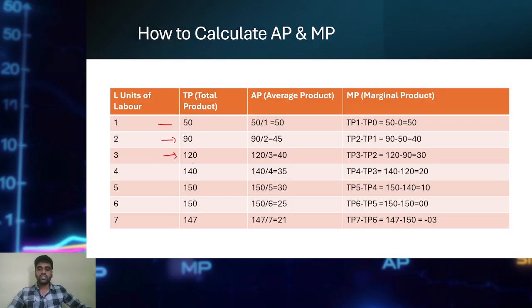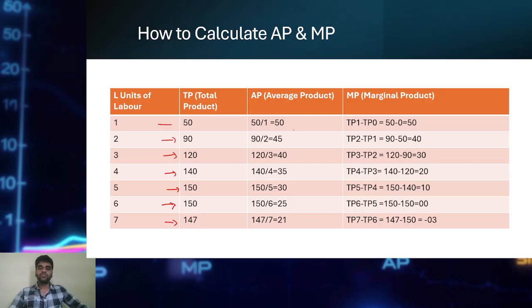By introducing the third unit of labor, I can produce 120 units. By the fourth unit, 140 units. By the fifth unit, 150 units. By the sixth unit, 150 units. And by introducing the 7th unit of labor, I can produce 147 units.